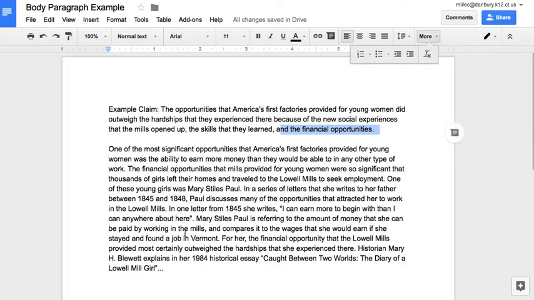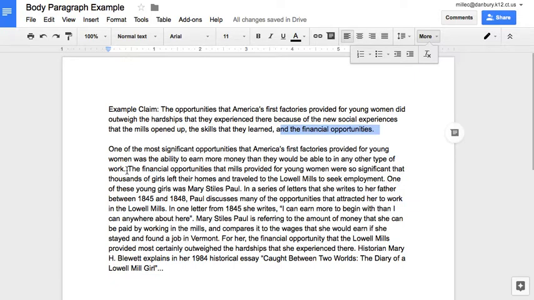So in order to start this paragraph about those financial opportunities, I need to restate the question in the form of an answer. So I'm going to say, one of the most significant financial opportunities that America's first factories provided for young women was the ability to earn more money than they would be able to in any other type of work. So I've answered the question and essentially stated my argument.